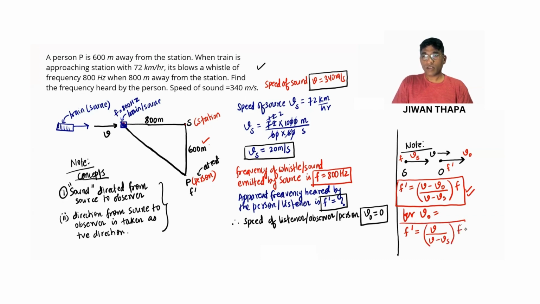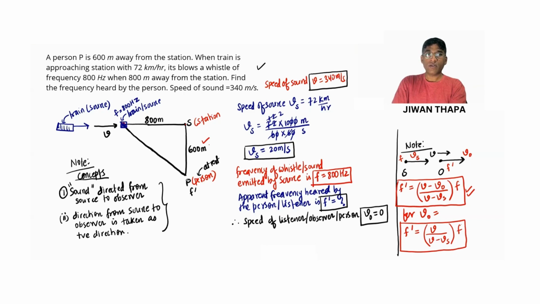Okay? We have this. Now, in this numerical problem we have a train or source, and when the distance between the train or the source and the station is 800 meters, it emits a whistle of frequency 800 hertz.